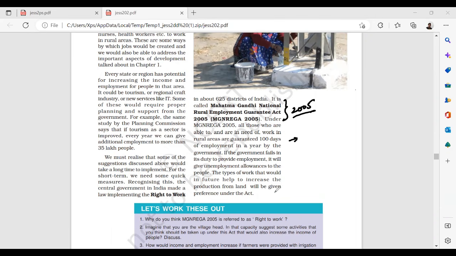The type of work would, in the future, help to increase production. What kind of work is related to this? These are related to wage laborers.